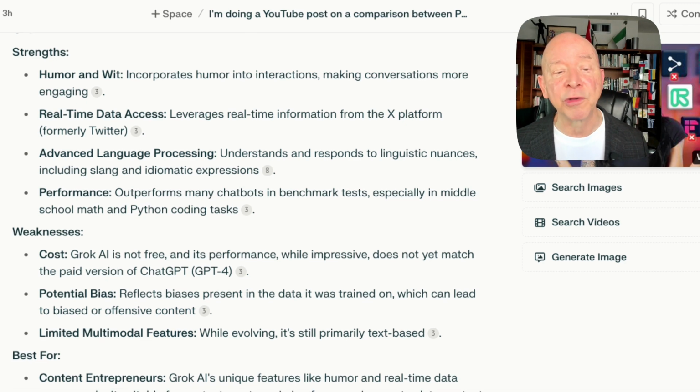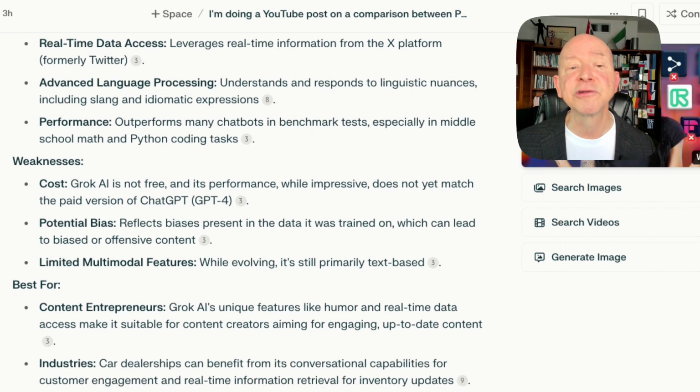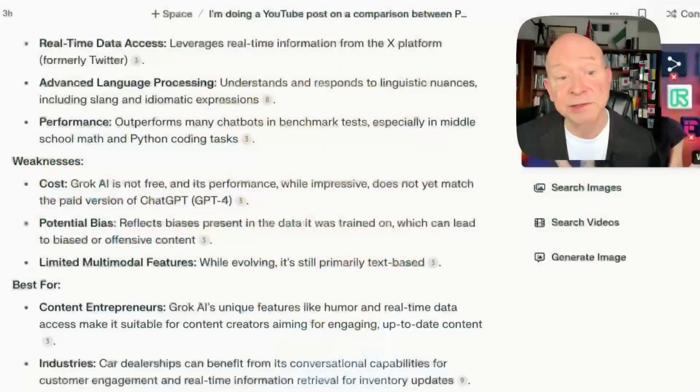Real-time data access, oh yeah, that's really good to have. And advanced language processing. It understands and responds to linguistic nuances, including slang and idiomatic expressions. That's important depending on what you're doing. If you need to tie into an idiomatic expression that's unique to a community, this is where Grok is going to help you, even more than the others, even more than Perplexity, ChatGPT. It's got some nice features, and I have found it very helpful to be able to learn about some cultures that I just needed to know.